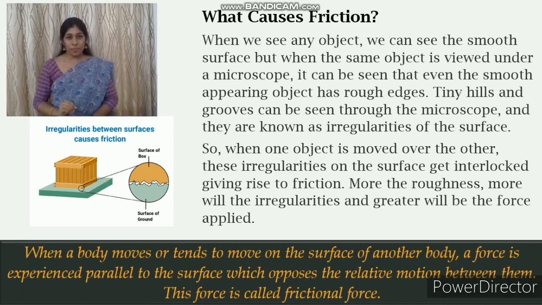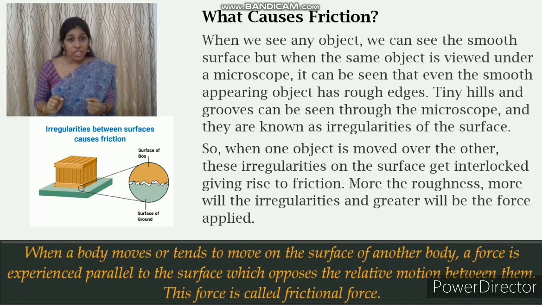What causes friction? When we see any object, we can see the smooth surface, right? But when the same object is viewed under a microscope, it can be seen that even the smooth appearing object has rough edges. Tiny hills and grooves can be seen through the microscope and they are known as the irregularities of the surface. It can be clearly seen in the picture.